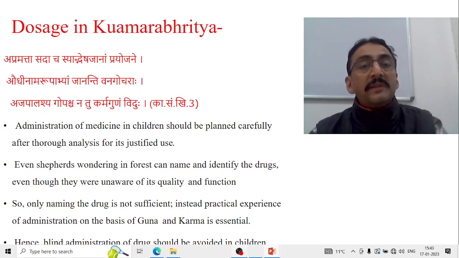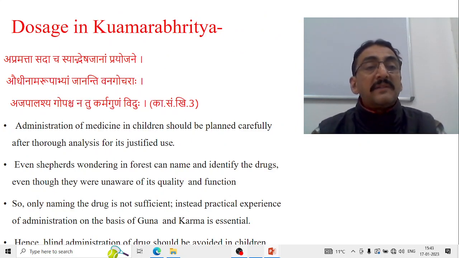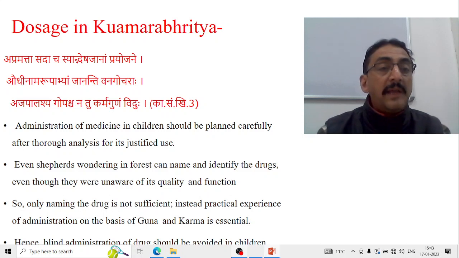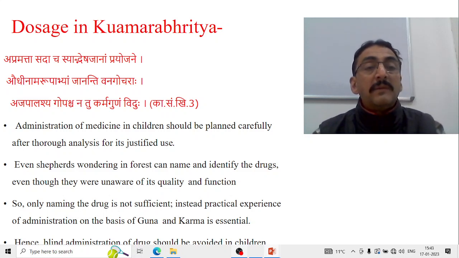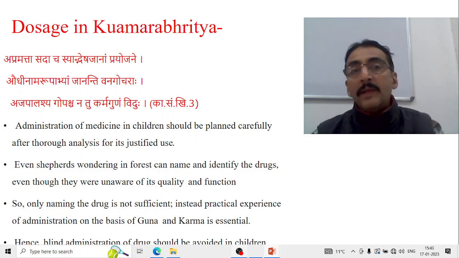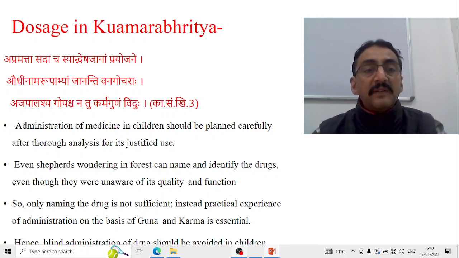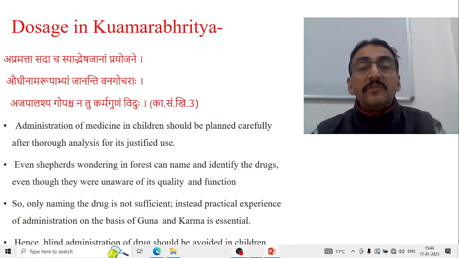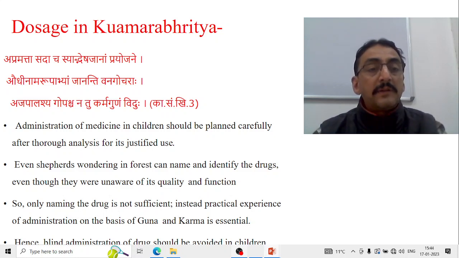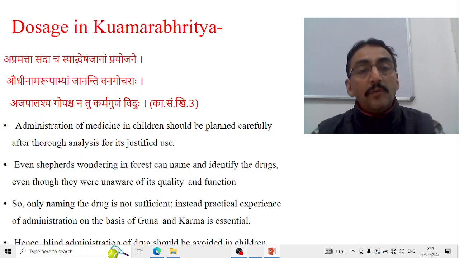Now again Kashyapa Samhita in Kilasthana, he says, "Apramatta sada cha syad beshajanam prayojati he. Aushadhi nama-rupabhyam jananti vanagocharah, ajapalascha gopascha na tu karma gunam viduh." Again, in the administration of medicine, he says that administration of medicine in children should be planned very carefully after thorough analysis of its justified use.